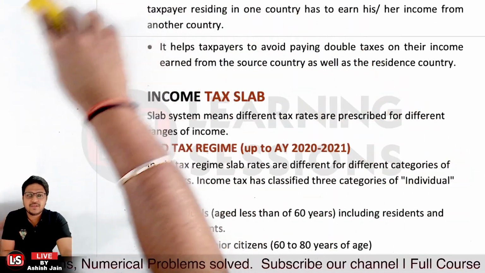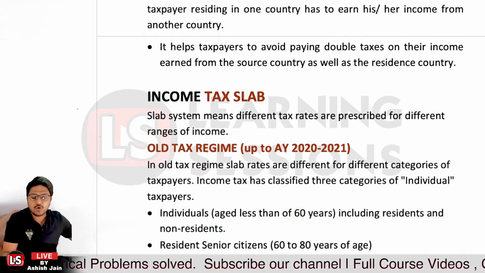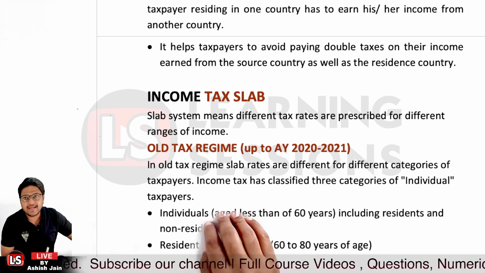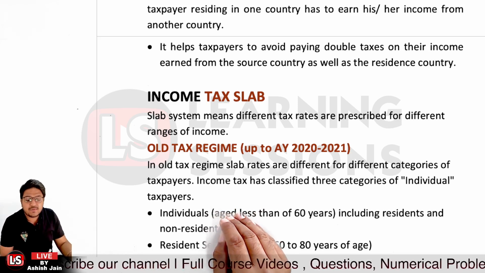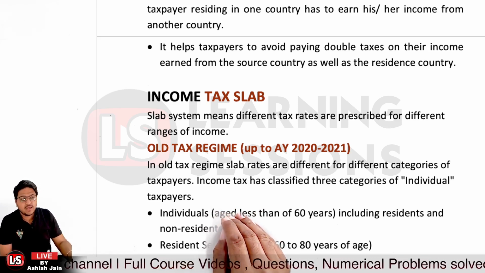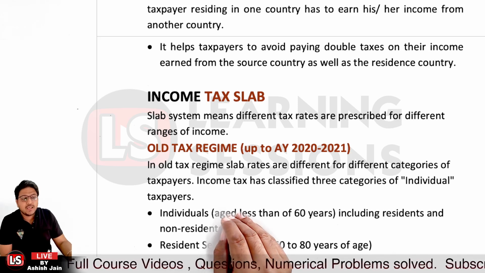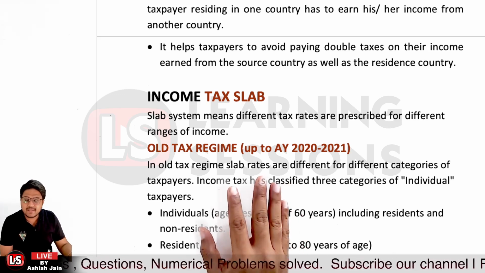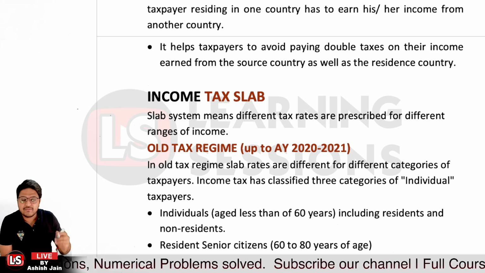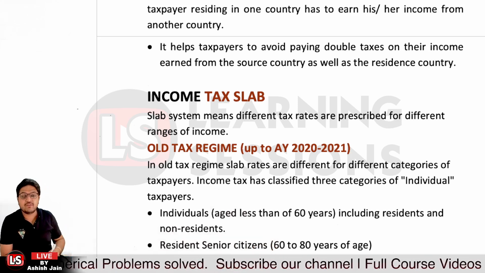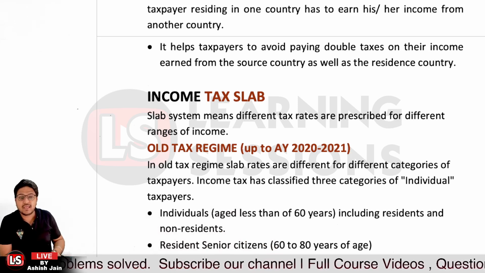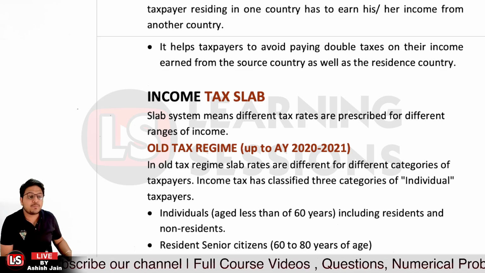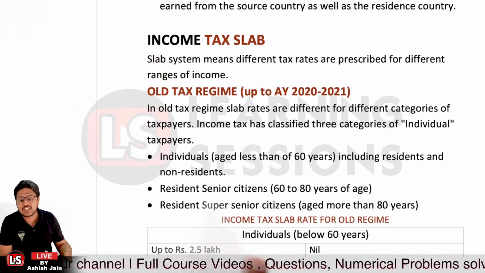Okay, further it's related to income slabs. Now we have different tax regimes: the old tax regime and the new tax regime. First of all, let's understand the old tax regime, which was applicable up to assessment year 2021. In the old tax regime, there were different scenarios for different categories. There were three categories: normal individuals up to age 60, senior citizens from above 60 years up to 80 years, and super senior citizens who are aged more than 80 years, right?